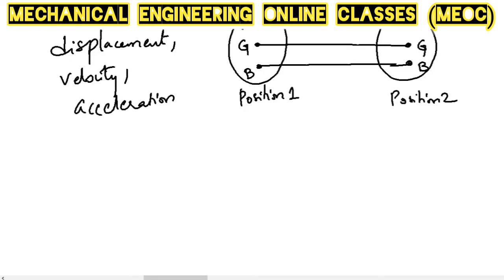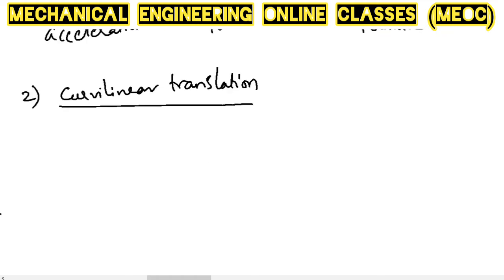So we have another type of translation, which is curvilinear translation. By the name, the body will shift to a position along a curved path. For example, the object is this. We are just noting down some points.